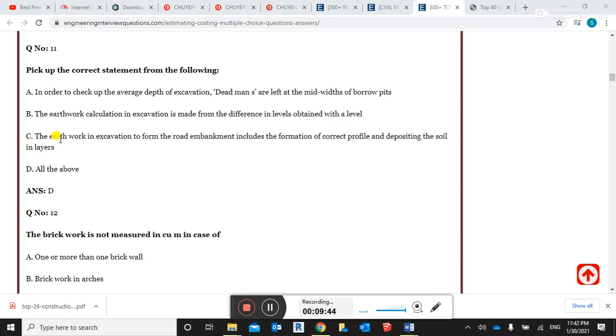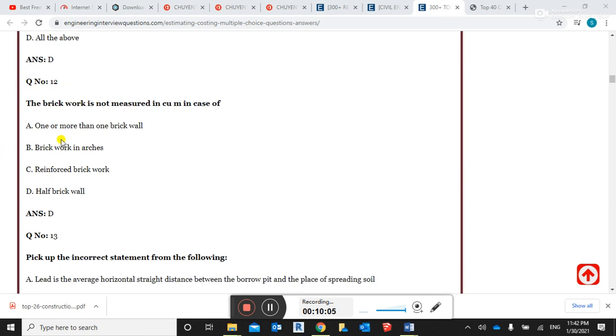C option: the earthwork in excavation to form the road embankment includes the formation of correct profile and depositing the soil in layers. The correct statement is all of the above. A, B, C, all are correct.